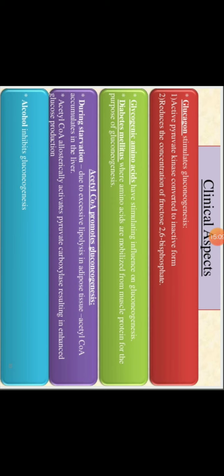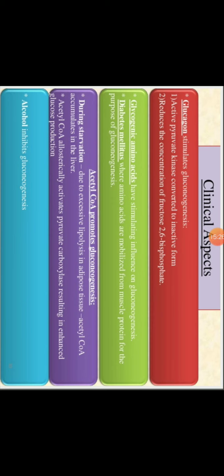Then second thing, it reduces the concentration of fructose 2,6-bisphosphate, as we know that fructose 2,6-bisphosphate is an activator of glycolysis.